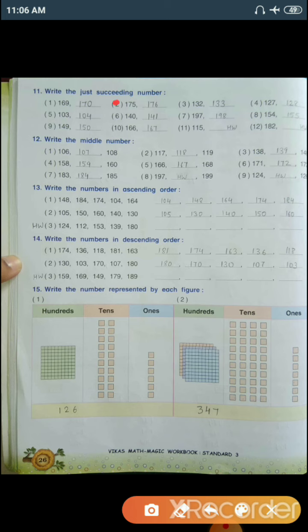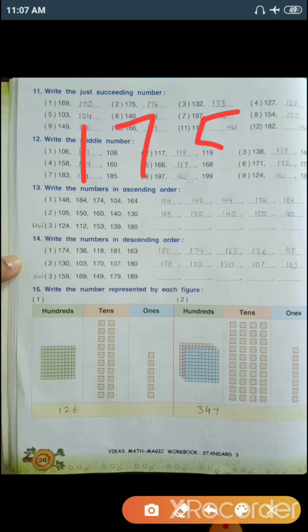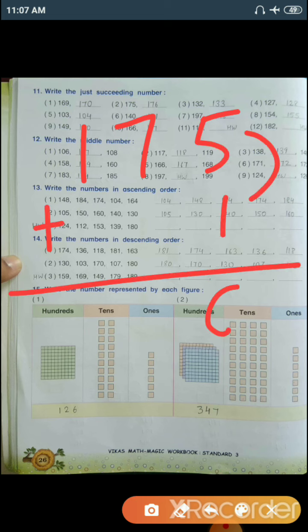Number 2, 175, dash. Again we need to add 1 for finding out the next number. So 175 plus 1. 5 plus 1 is 6, 7 as it is, 1 as it is.